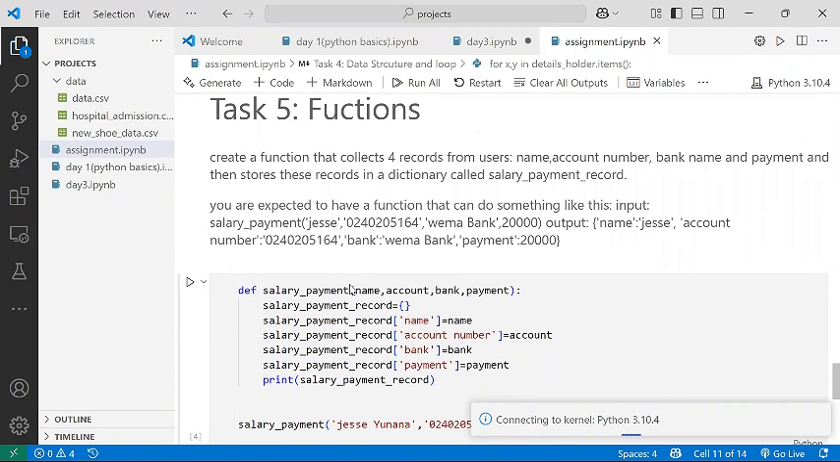Then it is the same thing we did in task 4 that we did in task 5, just that in task 5 I said create a function rather, and then I just changed the values you have to add to the dictionary. I said create a function that collects 4 records from users: name, account number, bank name, and payment, and then store them in a variable called salary payment record. I gave you the name of the variable you have to store. So that's the dictionary, sorry, that you have to store those values to. The empty dictionary you have to create, the name should be salary payment record. So please take note of that.